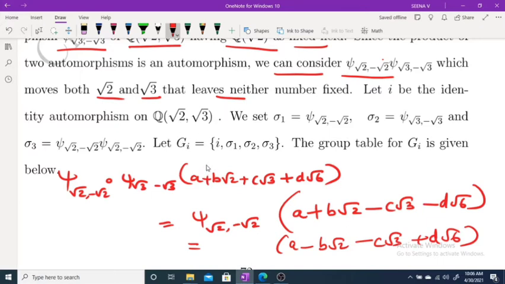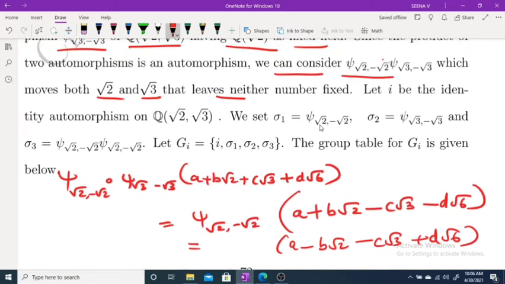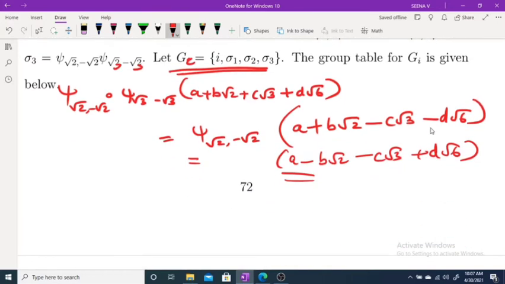So if you take sigma 1 as psi(√2, −√2), sigma 2 as psi(√3, −√3), and sigma 3 as the composition, then if you consider G, this composition is equal to a + b√2 + c√3, etc.